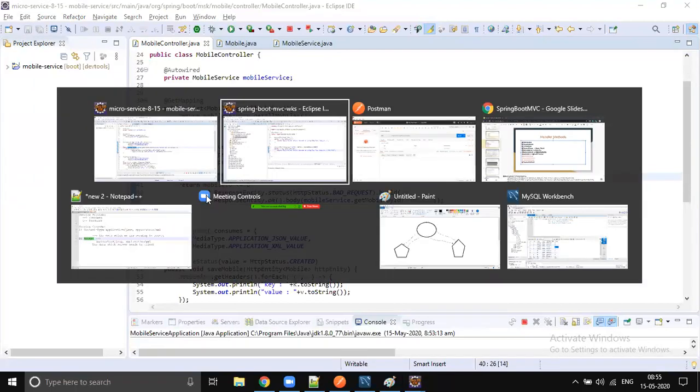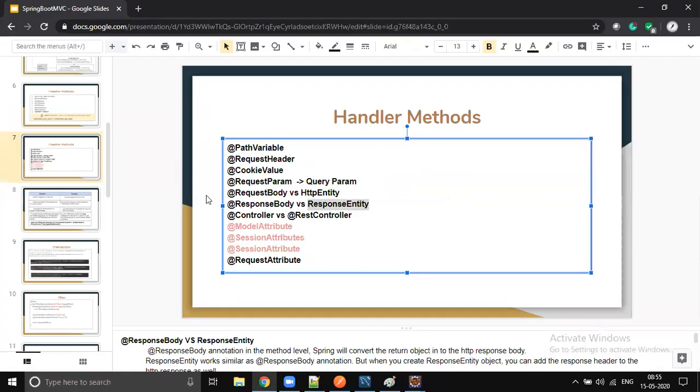Anyway, response body is optional whenever we are using REST controller; that will be automatically taken care of by the REST controller. So now we understood the difference between request body, HTTP entity, response body and response entity, controller versus REST controller.